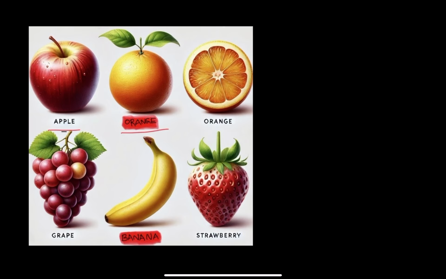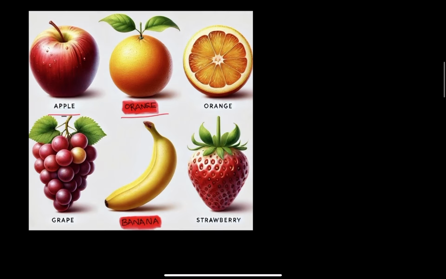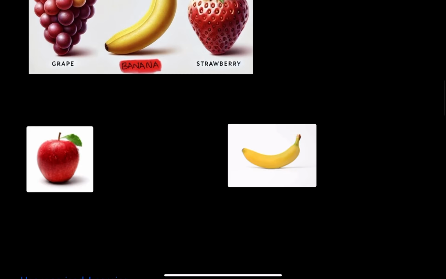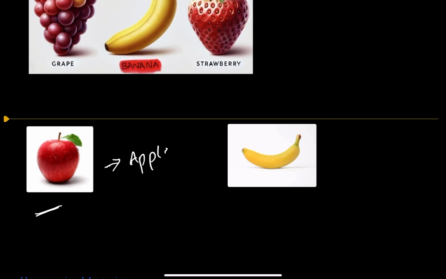Here the fruits are the inputs and the names of the fruits are labels or corresponding outputs. Now, when the machine learning model is trained on this data set, when you give some new input, let us suppose that this figure is some new input, when you give this to the machine learning model, it will immediately display it as apple.